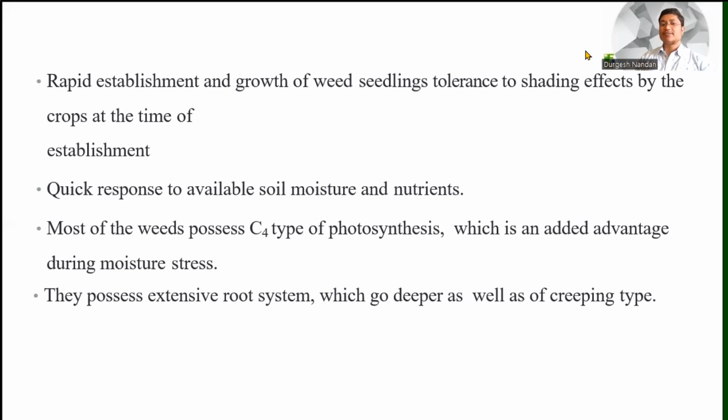Most of the weeds possess C4 type of photosynthesis, which is an added advantage during moisture stress conditions. They possess an extensive root system which goes deeper as well as being of creeping type, and generally our crop does not have such deeper roots. So they are more capable of taking water, nutrients, and other things from the inner layers of the soil. That is why, due to these reasons, weeds easily compete with our crops.